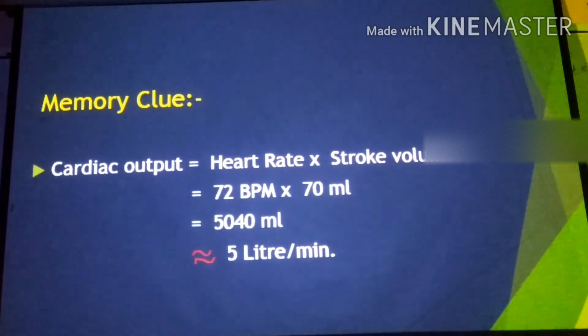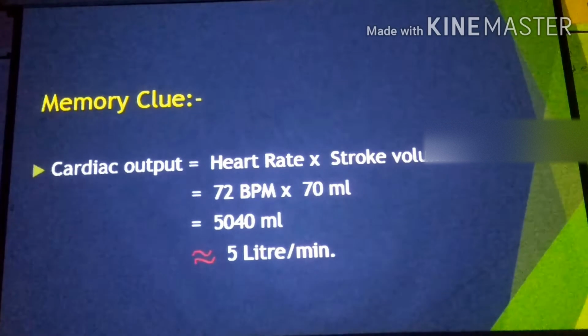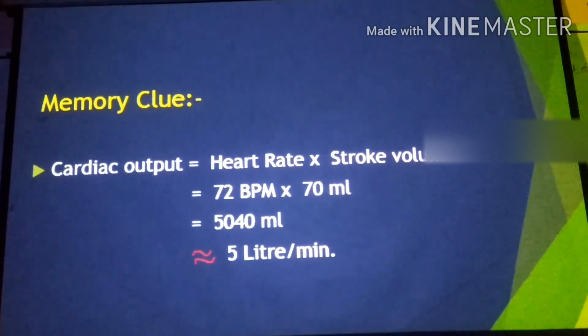Again, you have to remember this one important clue related to this chapter. Cardiac output means 5 liters of blood per minute pumped out from the heart into our body at the time of blood circulation. Each heartbeat of the cardiac cycle lasts 0.8 seconds, so per minute about 72 heartbeats are produced, and the stroke volume at each heartbeat is 70 ml.